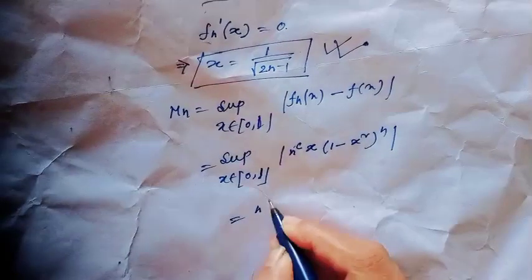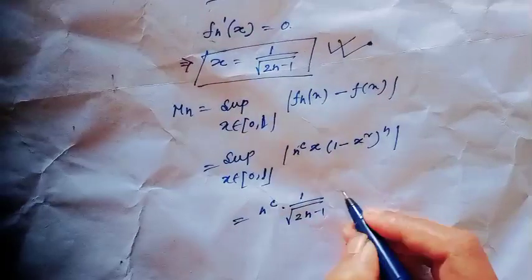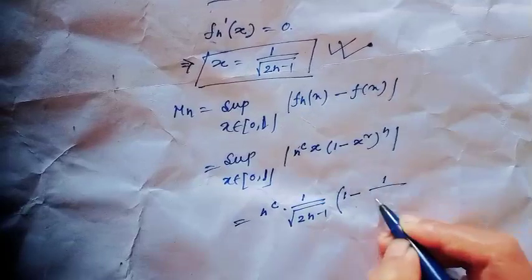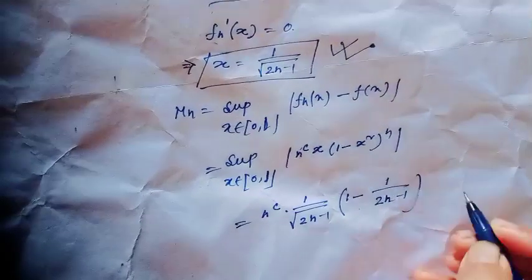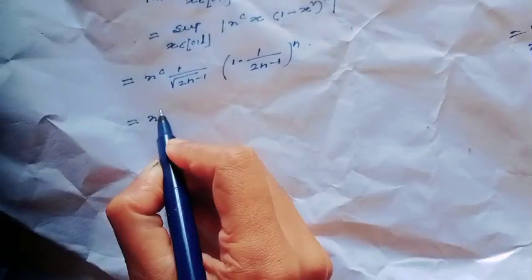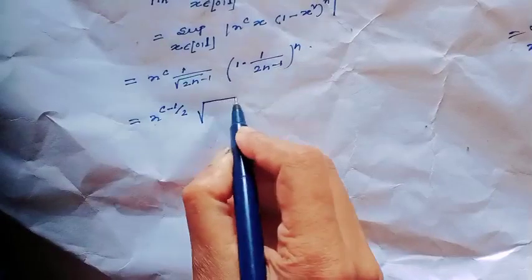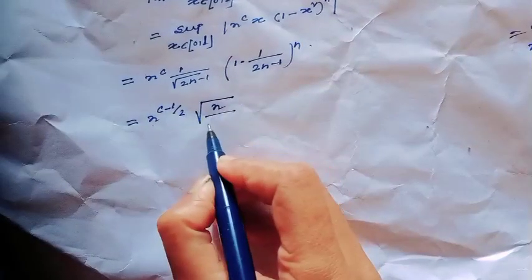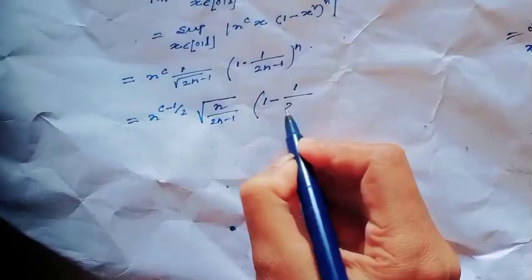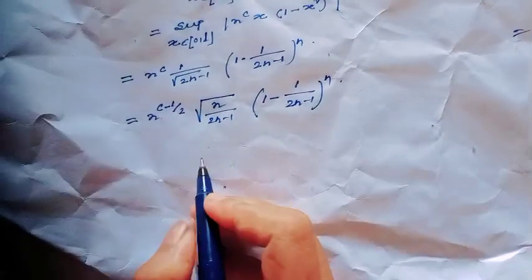This would be n^c times 1 over square root of (2n - 1) times (1 - x^2), where x^2 means 1 over (2n - 1), to the power n, and we can write this as n^(c - 1/2) times square root of n over (2n - 1) times (1 - 1/(2n - 1))^n. Have you understood?